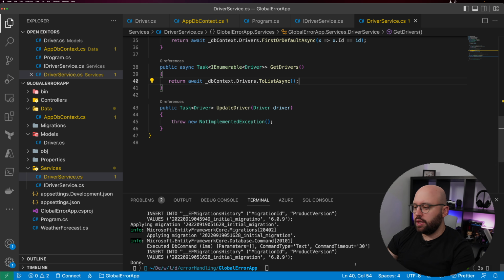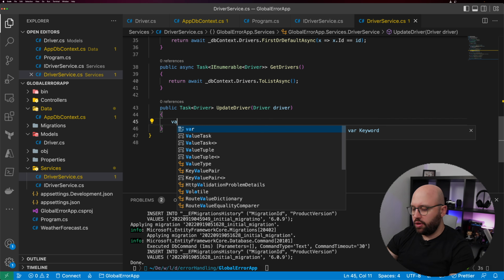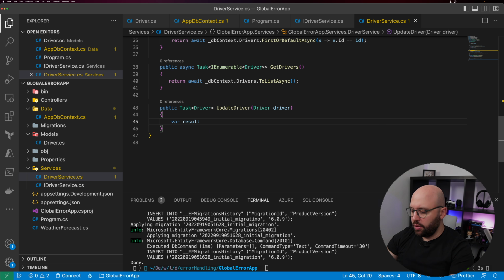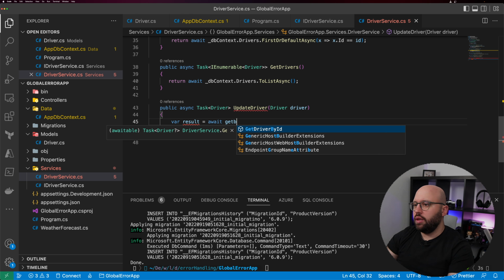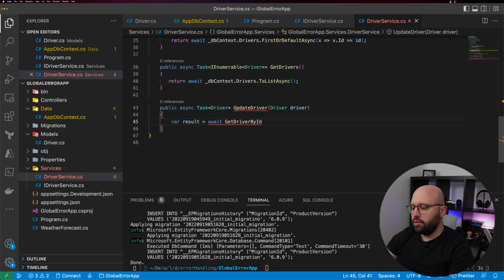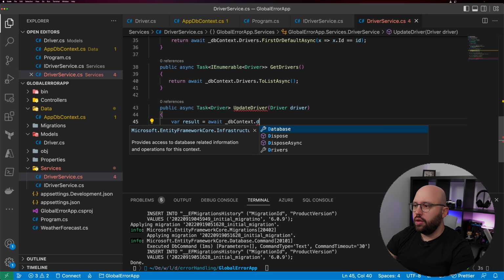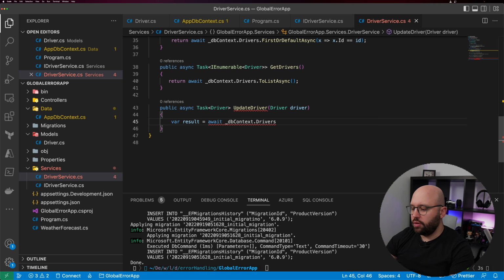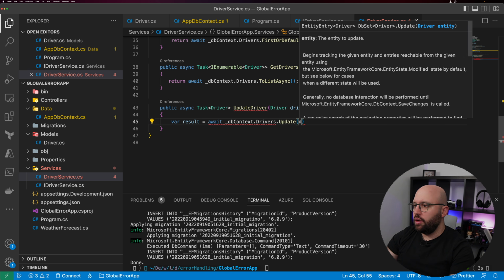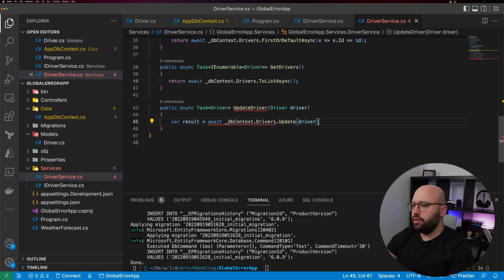And the last one is going to be updating driver, and this is also going to be a bit simple. So for result equal, actually let's utilize that again, await get by ID, and here we're going to pass, actually it's going to be, confusing things, _dbContext.drivers.Update, and we're going to pass the driver very simply.